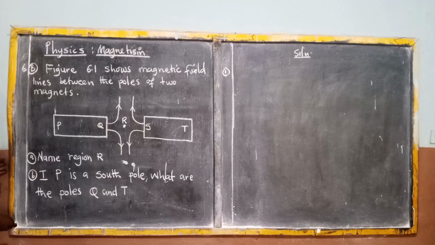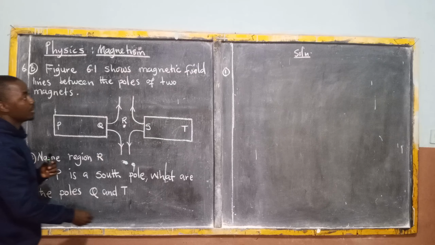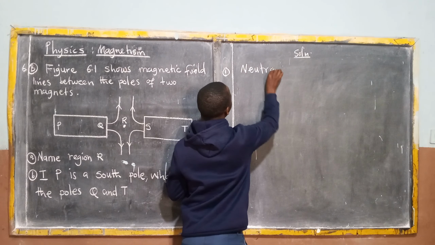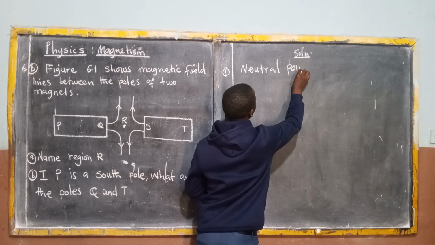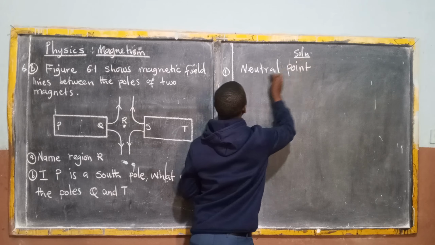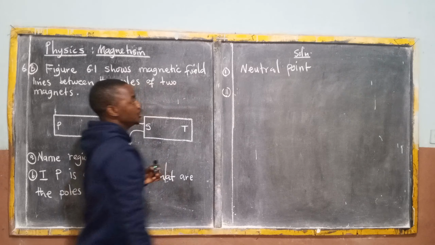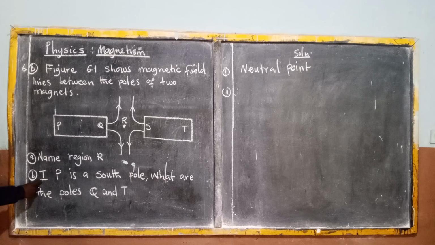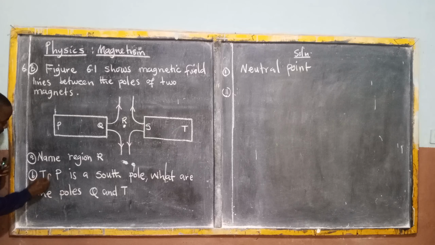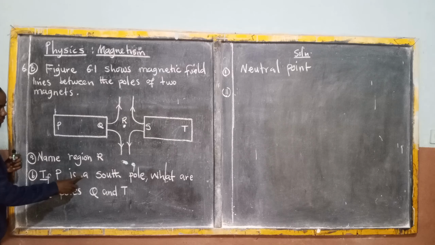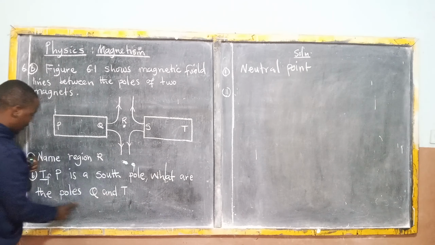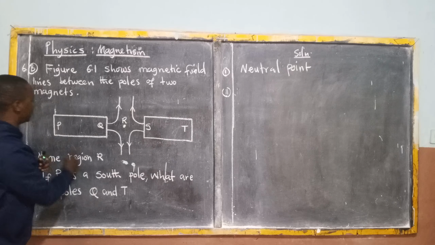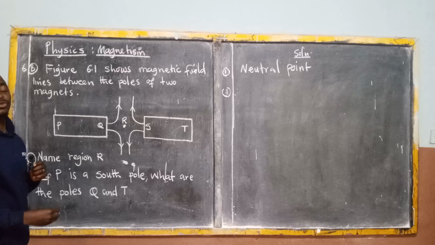The first question is: name region R. Now, the region R, we consider this one to be a neutral point. Region R is our neutral point. Second, if P is a south pole, what are the poles of Q and T? If P is a south pole, yes, it has to be a south pole.